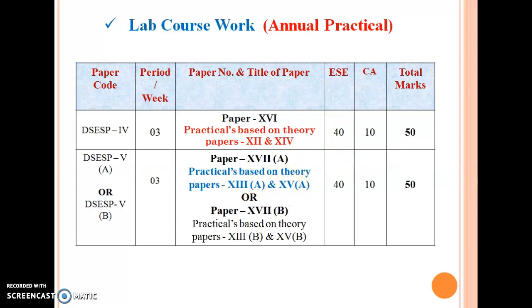They are again 50 marks for paper number 16 and 50 marks for paper number 17A. So 40 for the end semester examination, 10 for the viva and attendance. Again 10 marks for viva and